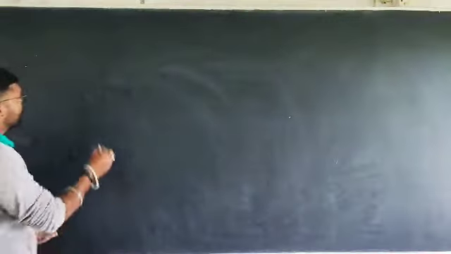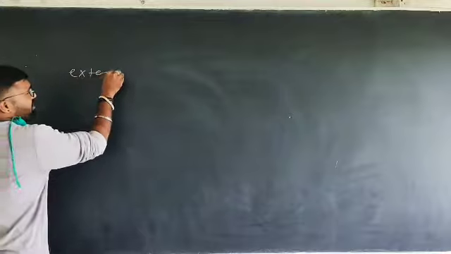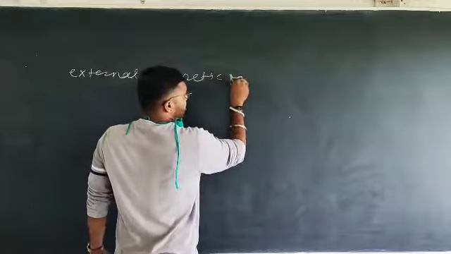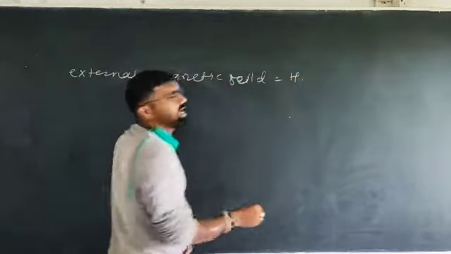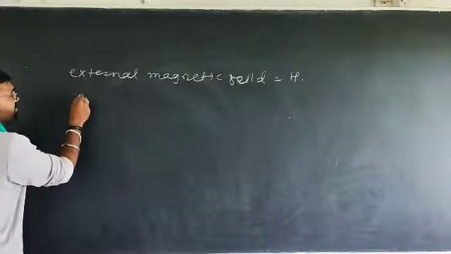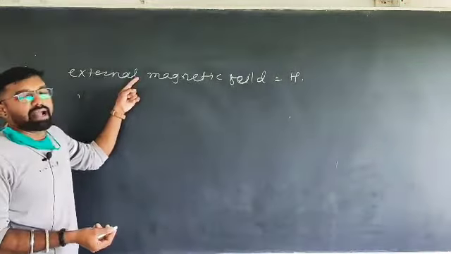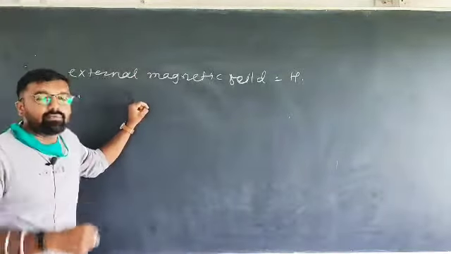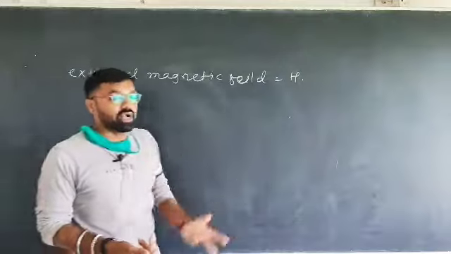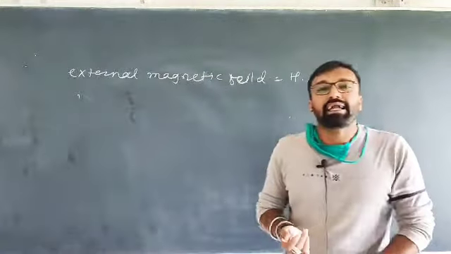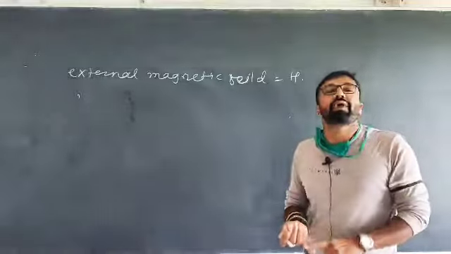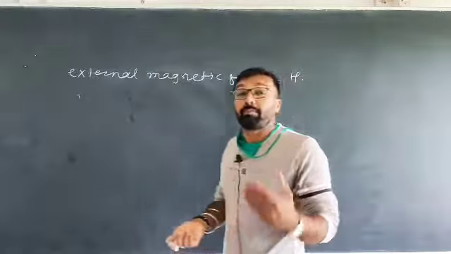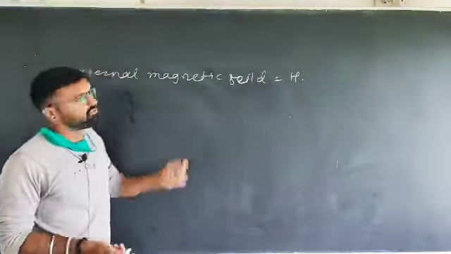Suppose we say the external magnetic field is denoted by symbol H, right? When a substance is placed in an external magnetic field, some magnetic field is induced. Now there are two conditions. If the substance is paramagnetic, it feels attraction in the magnetic field. If the substance is diamagnetic, obviously it will show repulsion when it is placed in an external magnetic field.